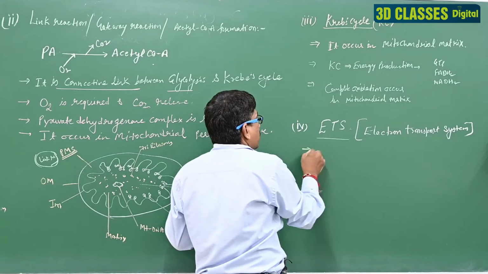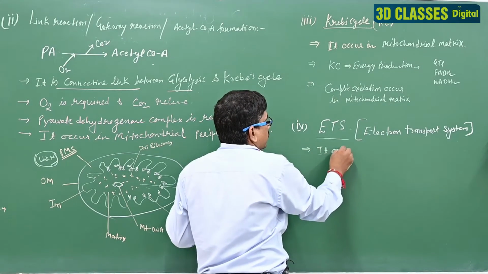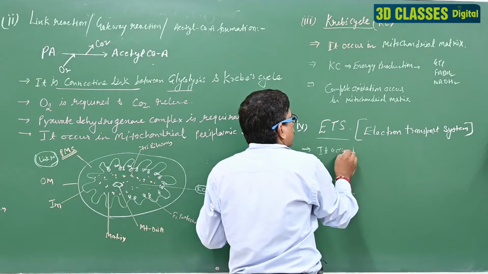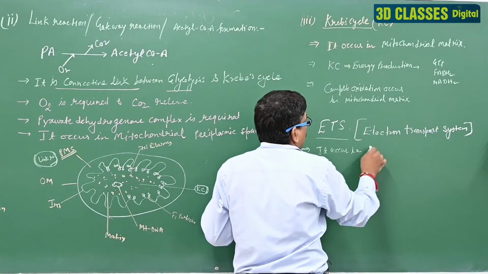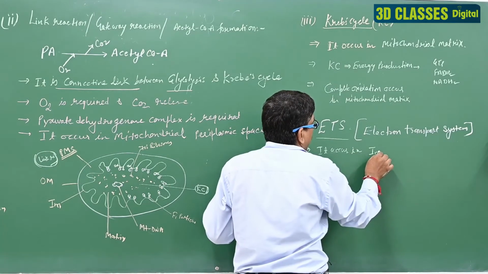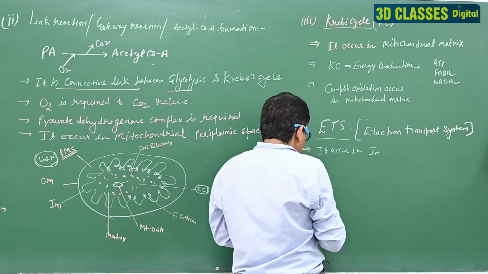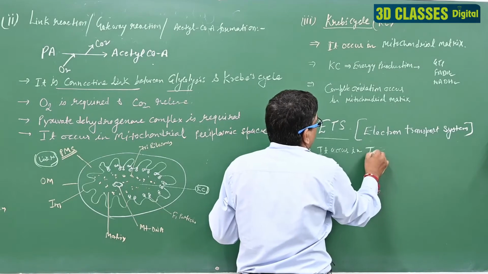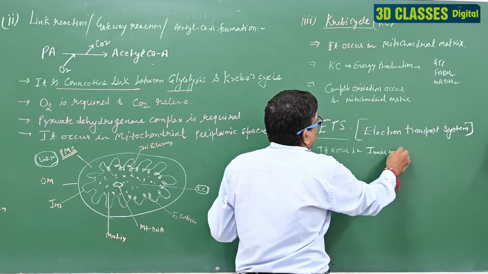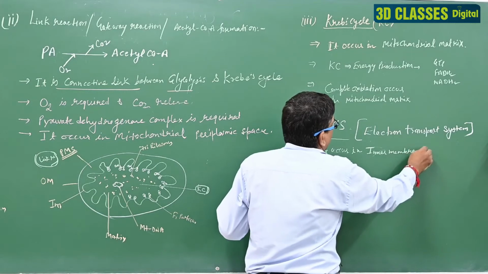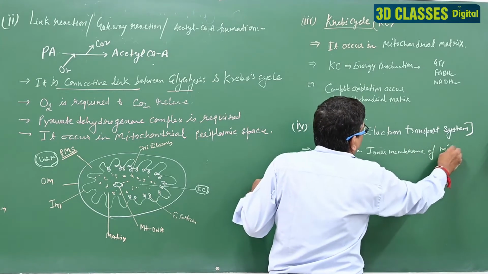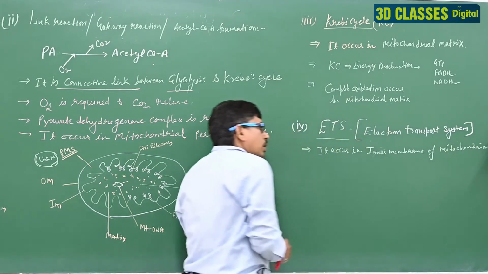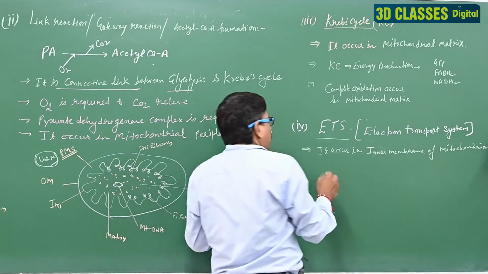It occurs in the inner membrane of mitochondria. Where does it occur? Inner membrane of mitochondria.